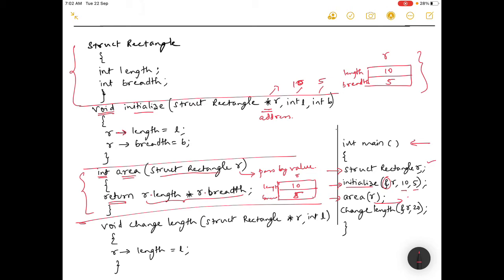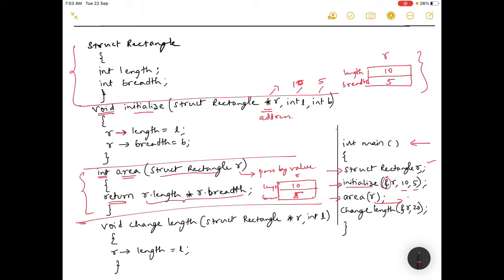It has returned, but the main function has the liberty to take it or not. It's left to it. So in this main program you are not printing the value of area, so that's fine. Whenever any function returns anything, it does not mean that you have to take it. You can discard it, you can leave it.